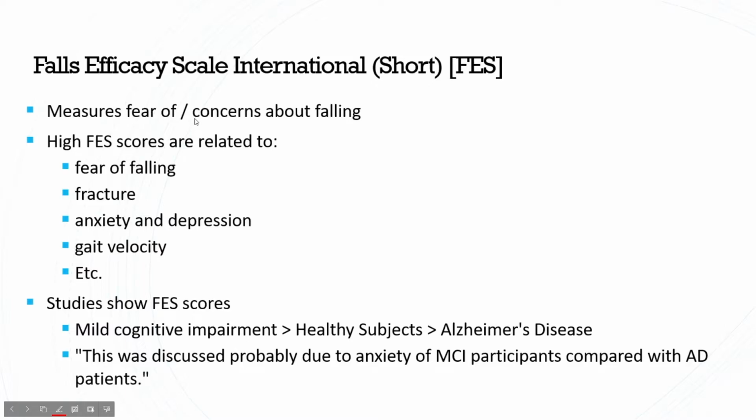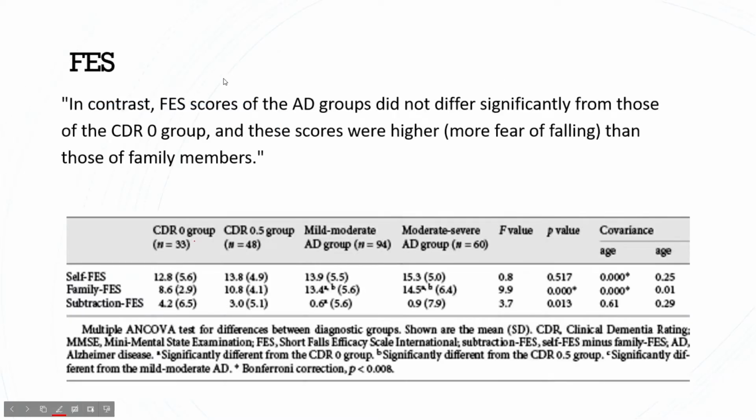And previous studies show that patients with cognitive impairment have a higher fear of falling than healthy patients, and that Alzheimer's patients actually have less than normal fear of falling. And then the scores that they got in this study show not exactly that the Alzheimer's patients have less of a fear of falling, but still these numbers are a lot closer than the Everyday Memory Checklist.